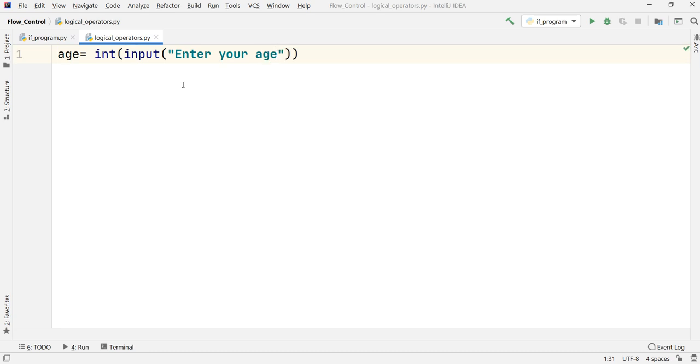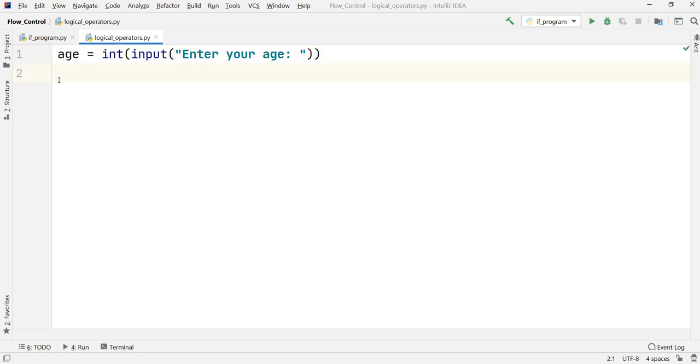So the user is going to enter his or her age. We have assumed that for the age group between 17 to 24 we want to display that message. Let me just put that space over there.